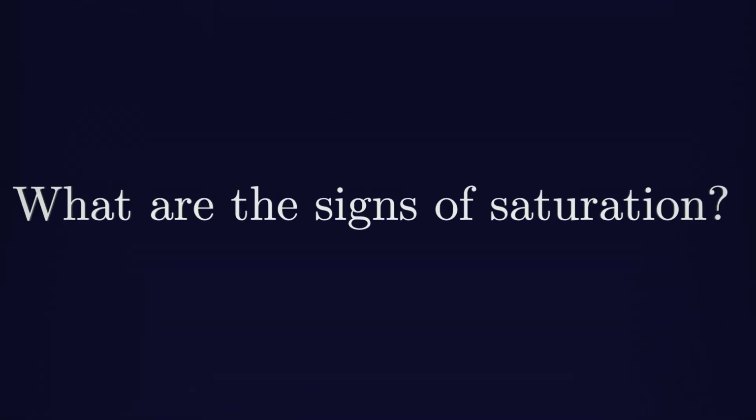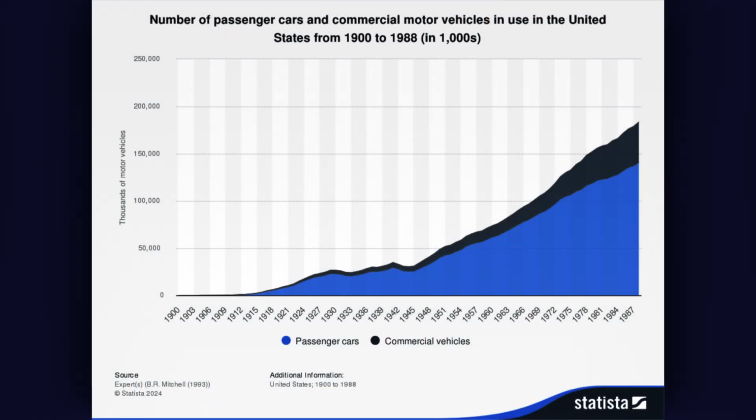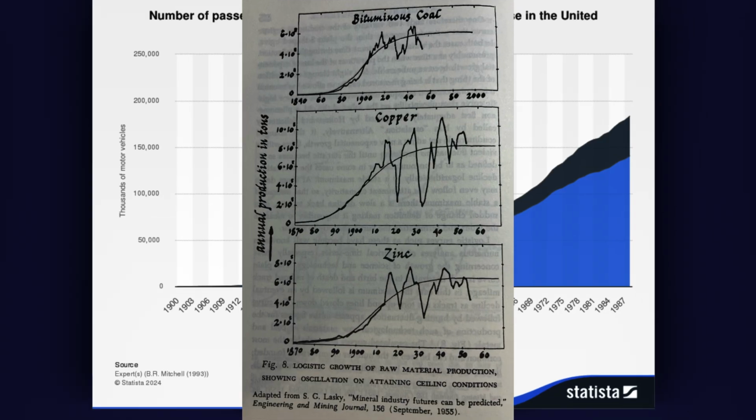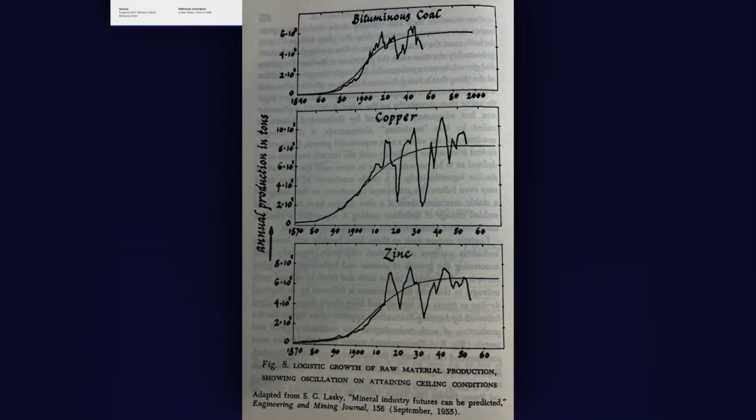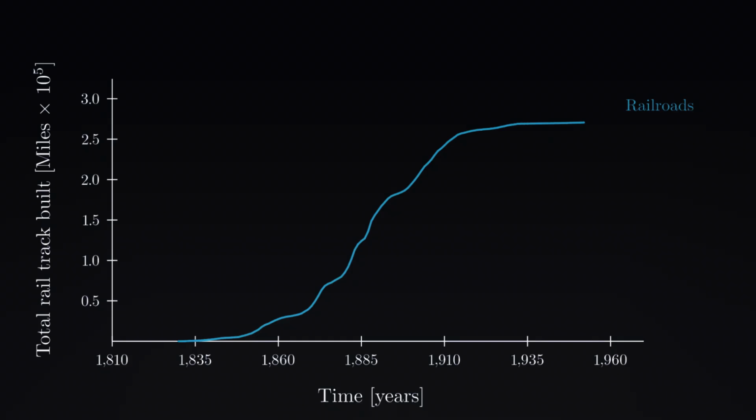Then how can we tell science is nearing its saturation state? Scientific creativity is not the only field where logistic growth applies. You can see it in other productive fields, such as motor vehicles in use as a representation of car manufacturing, coal, copper, zinc, and other mining production, and railroad track building, to name a few.